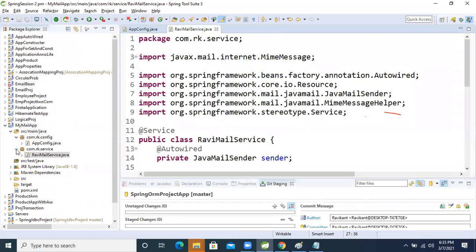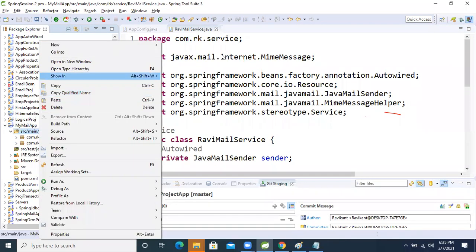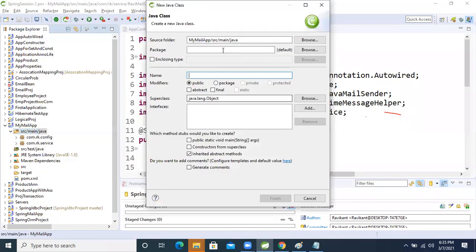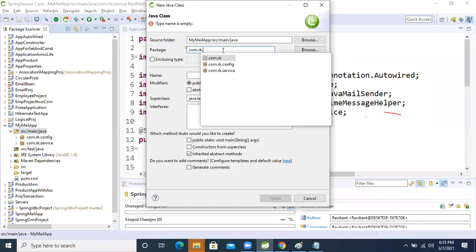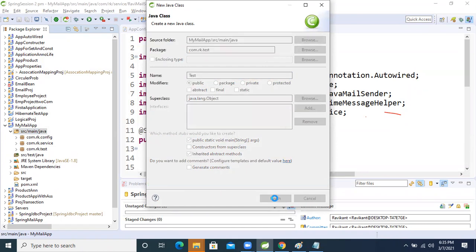So for that, we will write one test class. Shall we write it now? com.rk dot test. Okay, test class. Now I'm testing it. So now take public static void main.